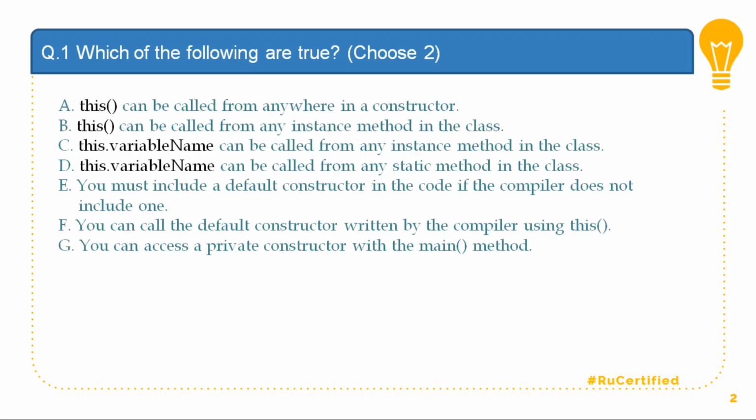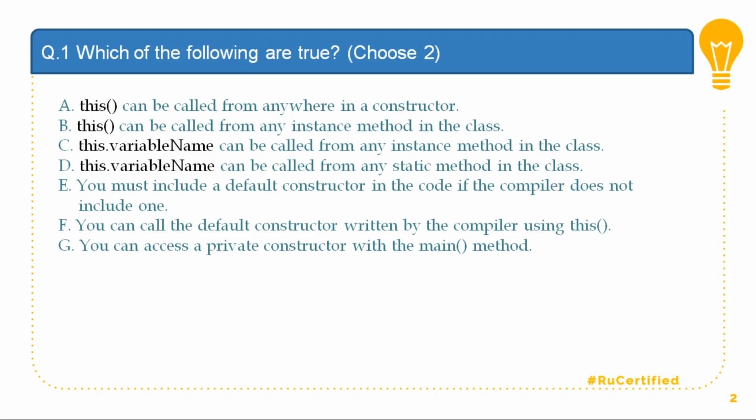Now let me go back to the question. The question says that this cannot be called from anywhere in the constructor, which looks incorrect because I cannot call it from anywhere, it should be first line. This can be called from any instance method in the class, looks again incorrect because this can be applied within the constructor itself. This dot variable name can be called from any instance method in the class, which is correct. This dot variable name can be called from any static method, which is incorrect because static method cannot talk to the instance variables. You must include a default constructor in the code if the compiler does not include one.